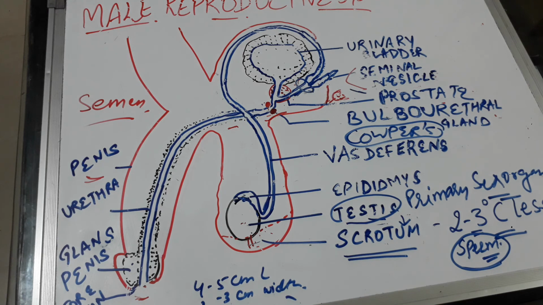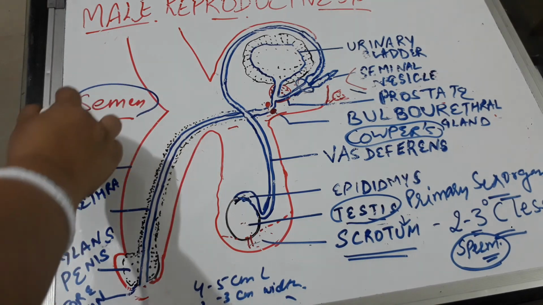These are present on either side of the membranous urethra, right, and they secrete an alkaline fluid. They also secrete mucus that lubricates the end of the penis and the lining of the urethra. They also neutralize the acid from urine in the urethra, so the damage caused to the sperms can be decreased. The secretions of these glands make up the seminal plasma, and seminal plasma along with the sperms is called semen, right?